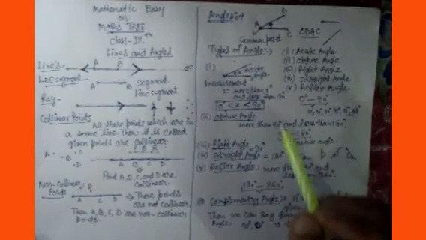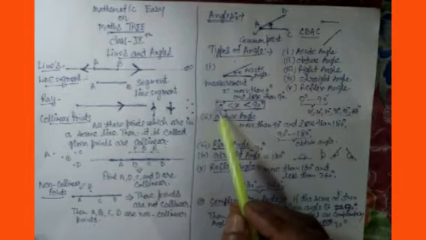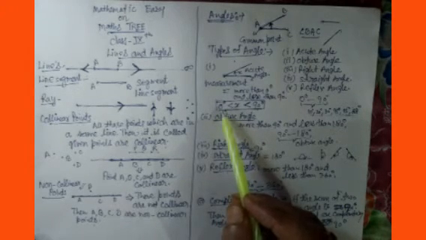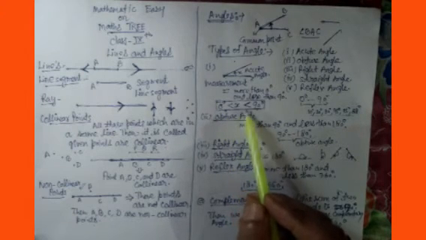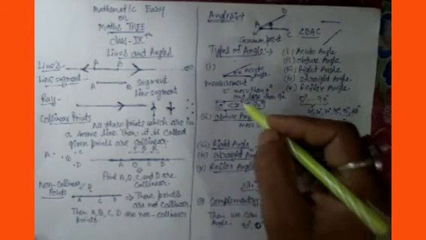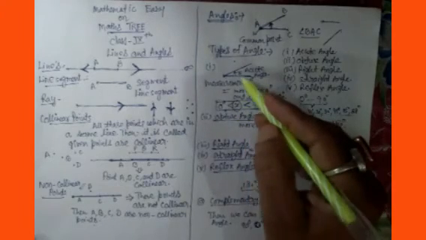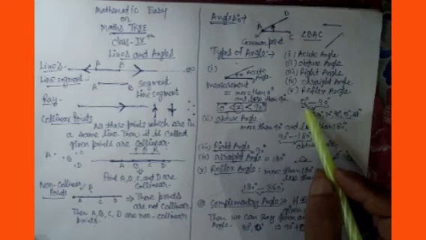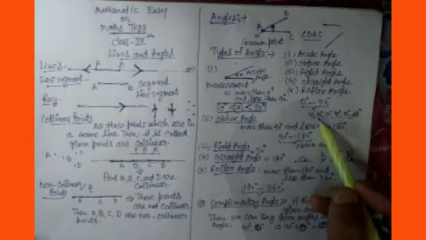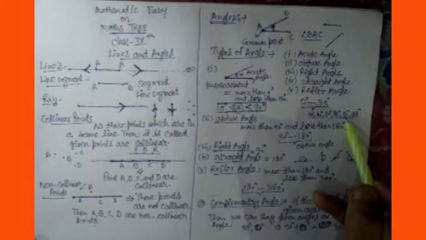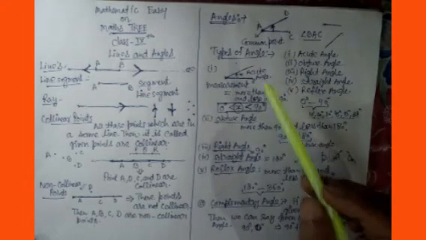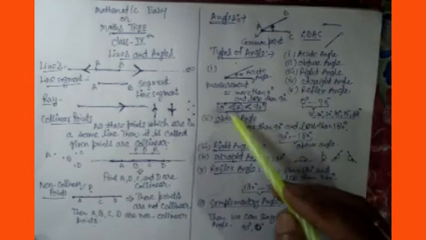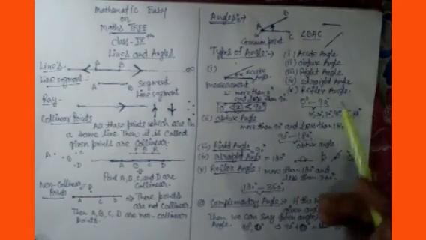And how will we write them in mathematical notation? The mathematical representation of this is 0 less than x and x less than 90. What is x now? The question is, what is x? x is the measure of this angle, suppose, because we don't know. An acute angle is between 0 and 90 degrees, so it may be 10, 20, 30, 45, 25, or 88 degrees. We don't know the value of x. Suppose we take this as x. So this x will vary between 0 and 90. This was your acute angle.